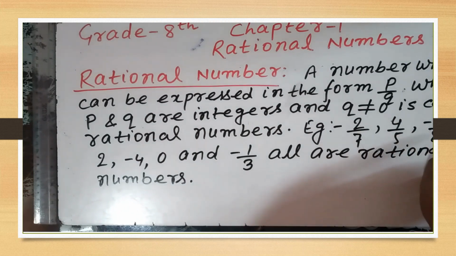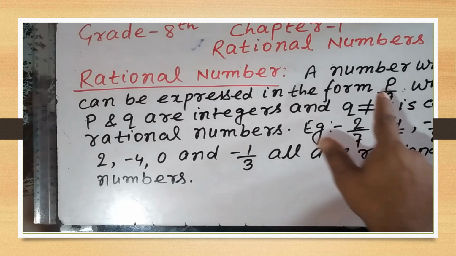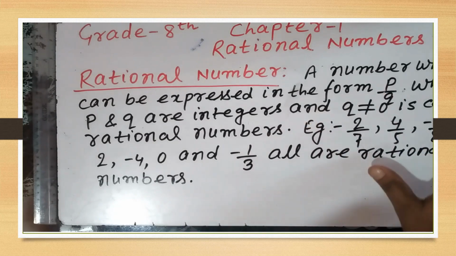In this example, minus 3 by 8, in the numerator the value of P is what? Negative, and the value of Q is what? Positive. It means if one of the values from P and Q is negative, then that rational number will be a negative rational number.